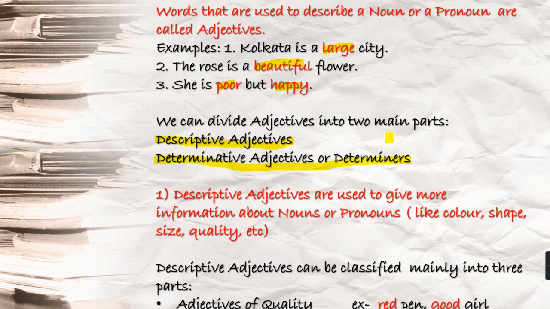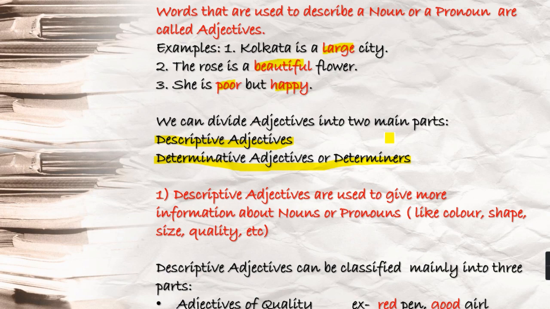Yes, I'll not explain the kinds of determiners or adjectives here, but what I will do, I'll tell you the differences or the similarities. And here the first similarity that you already have got, the similarity is what? That your determiners are the parts of adjectives only. Adjectives, the main head of the family, and determiners is the part. If the adjective is a tree, your determiners or determinative adjective is a branch, you can say, of a tree, like this.